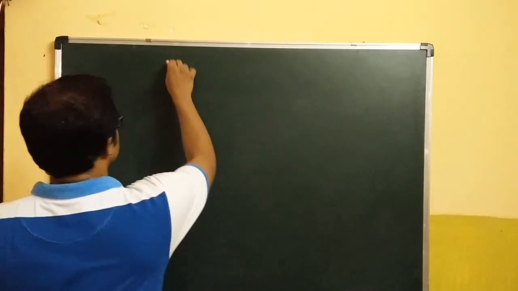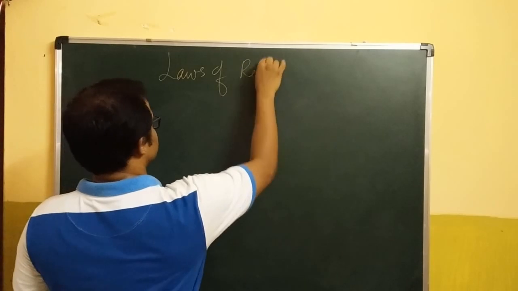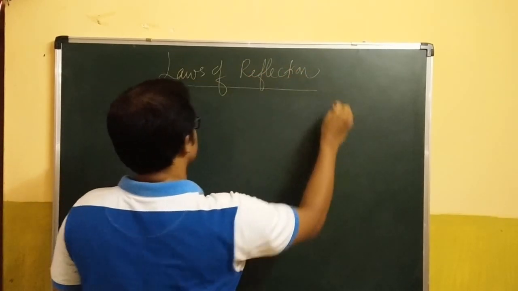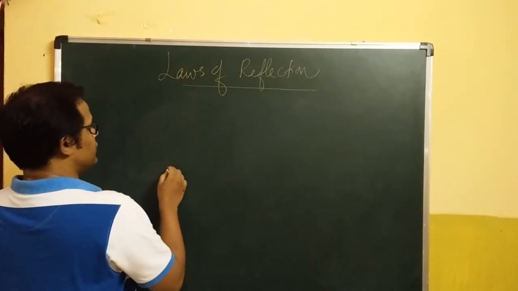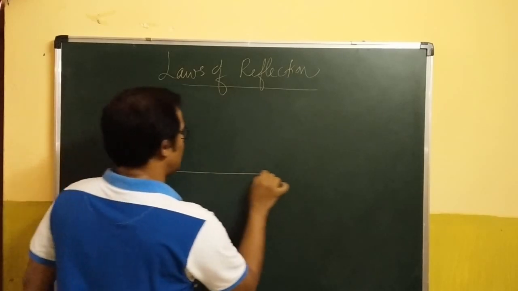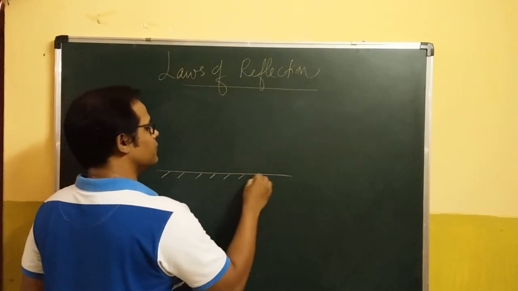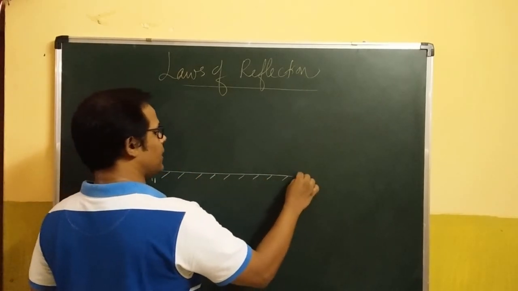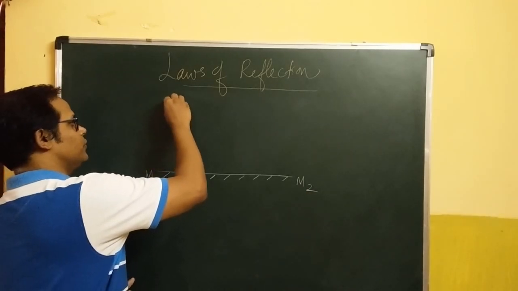Let us quickly look into the case. What are the laws of reflection? What are the laws of reflection of light? It's very, very simple. I think very easy to understand. Let us imagine a plane mirror. This is the diagrammatic representation of a plane mirror.